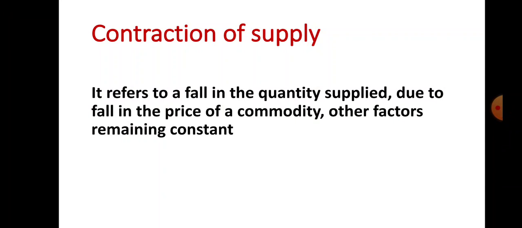Let us see the second type of variation in supply, that is known as contraction of supply. What is contraction of supply? It refers to a fall in quantity supplied due to fall in price of the commodity, other factors remaining constant. Or in other words, contraction of supply means supply falls due to fall in price factor alone and other factors remaining constant. This is known as contraction of supply in economics.